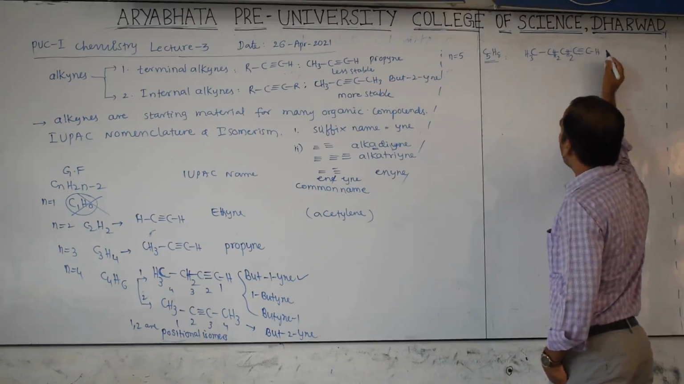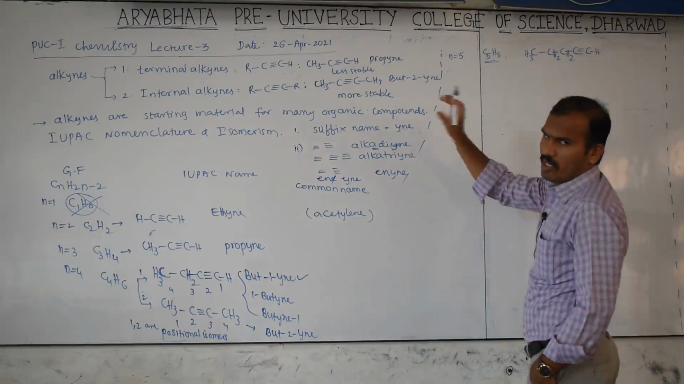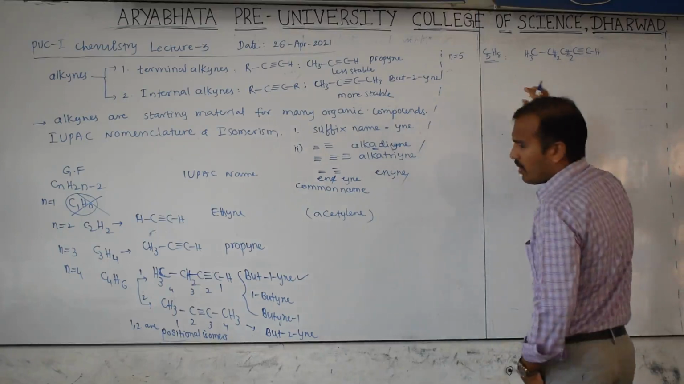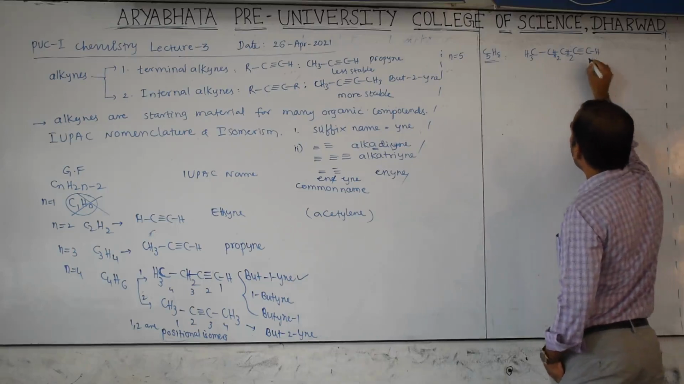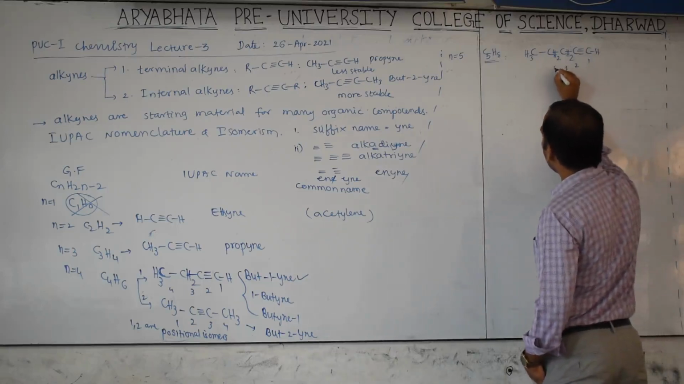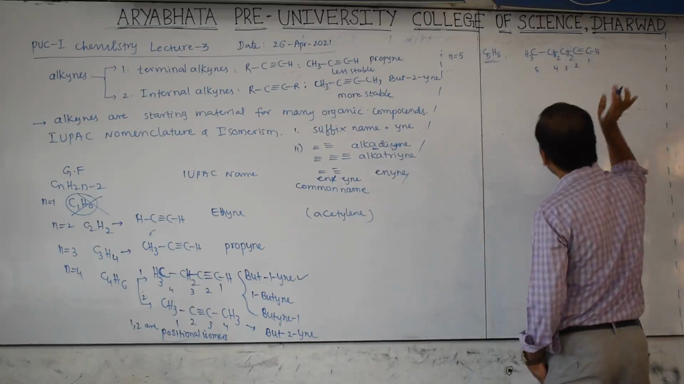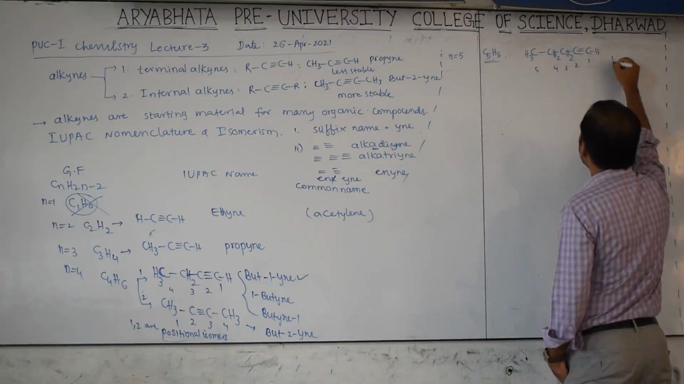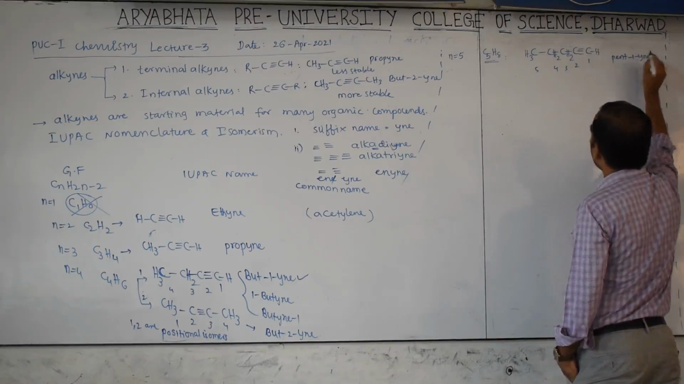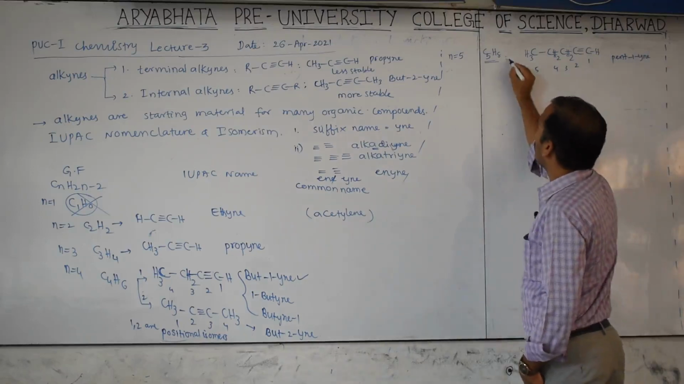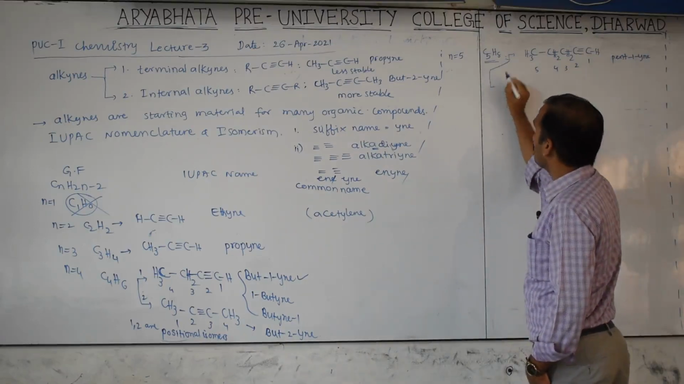Then this is which type of alkyne? This is a terminal alkyne, the triple bond is present at the end. So this is a terminal alkyne. What is the name of this one? 1, 2, 3, 4, 5. No substituent, only a straight chain is there. Then this is called pent-1-yne.